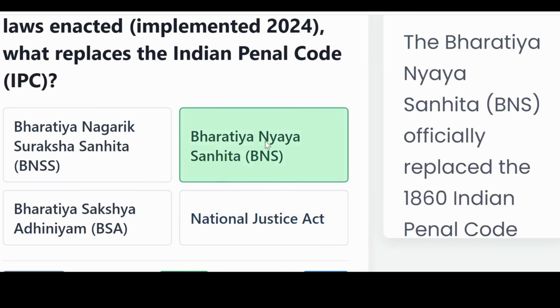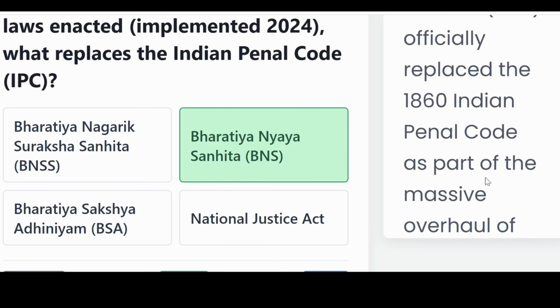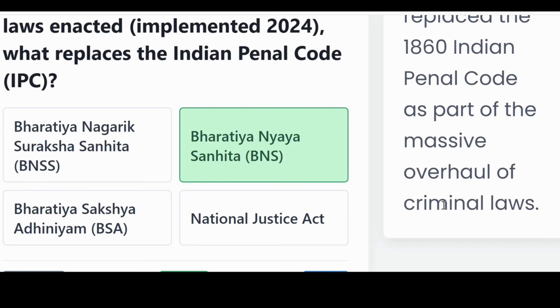The correct answer, Bharatiya Nyaya Sanhita, that is BNS. The Bharatiya Nyaya Sanhita, that is BNS, officially replaced the 1860 Indian Penal Code as part of the massive overhaul of the criminal law.